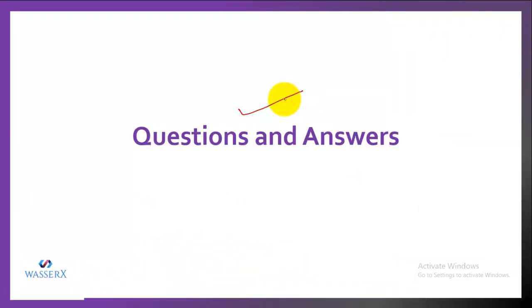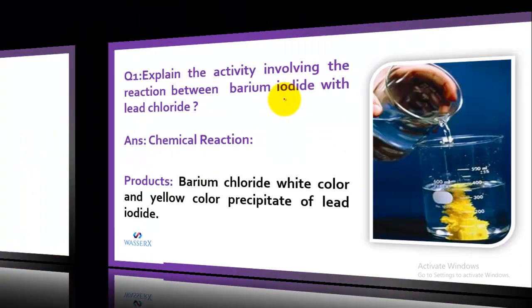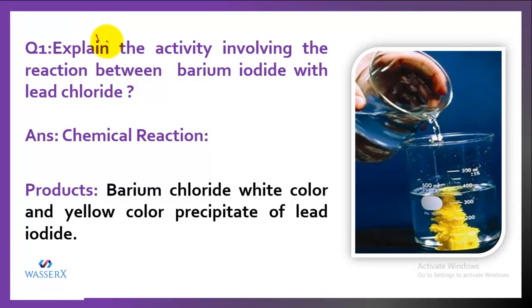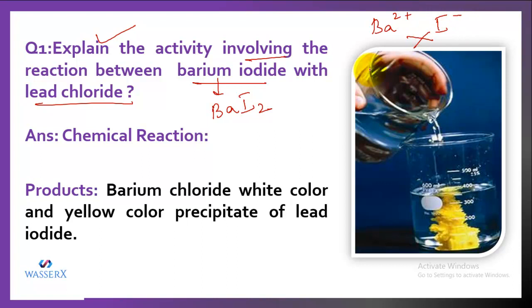Now let's do a few questions and answers. First question is, explain the activity which involves the reaction between barium iodide and lead chloride. Barium iodide is BaI2, and you can actually make out the formula. The valency for barium is 2 positive and iodine is negative. We'll crisscross and we get the desired formula as BaI2. And for lead chloride, it is PbCl2. How come? Pb is 2 positive, Cl is negative. When you crisscross, you get this formula.